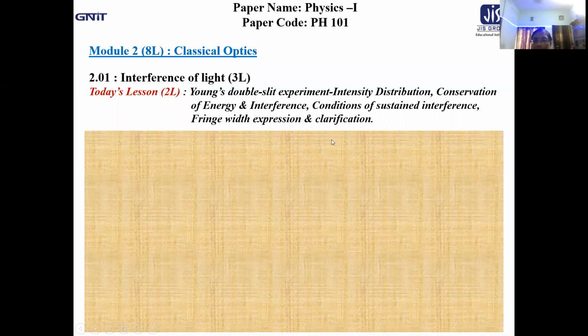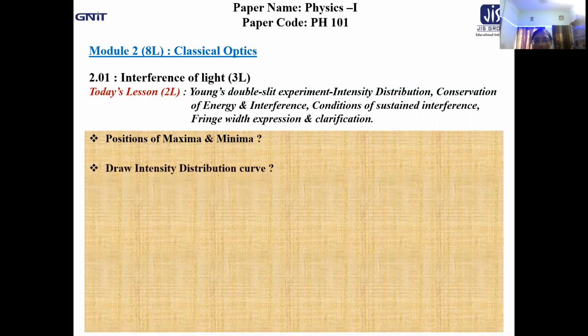Okay. Naturally, the questions to be addressed are as follows. What about the positions of maxima and minima so far as intensity distribution is concerned, without which we cannot do the intensity distribution? Next, after getting the idea about the positions of maxima and minima, you go for the drawing of the intensity distribution curve.